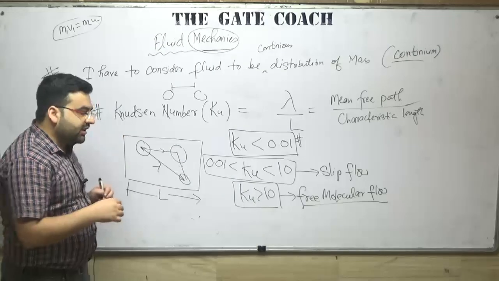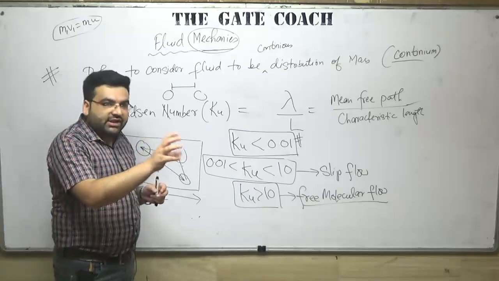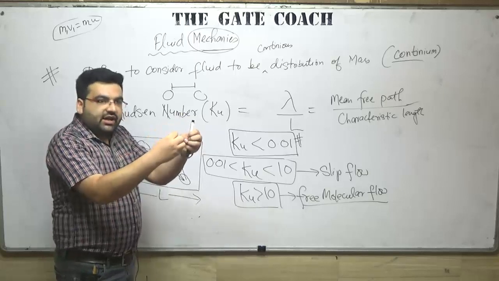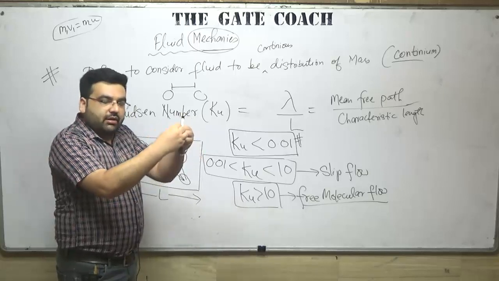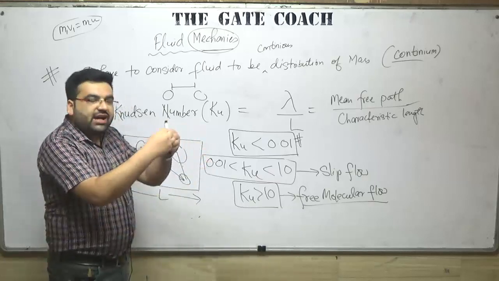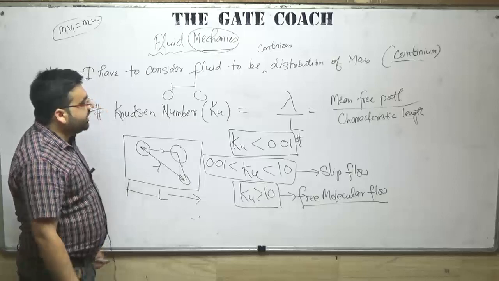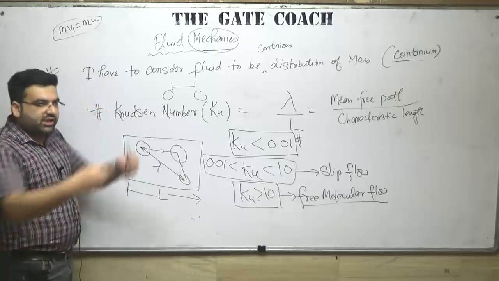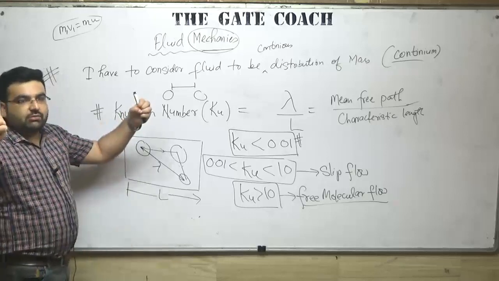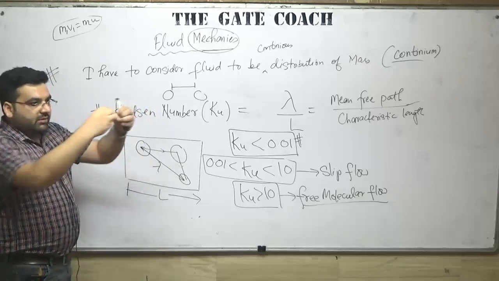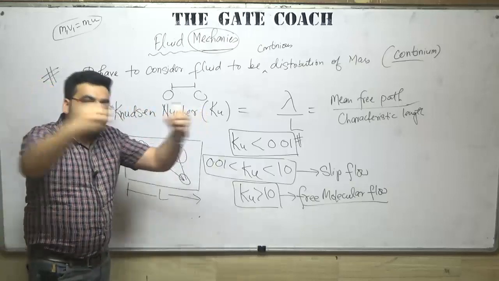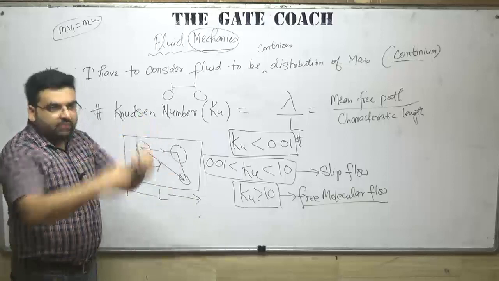As far as liquids are concerned, they have some mass, but the velocity between two particles is not high, and the distance is also very small. So the property of liquid is not because of molecular transfer, but because of hydrogen bonds, if water is being used, or intermolecular forces, because the molecules are very close to each other. Gas molecules are very far from each other, so intermolecular forces are very small, but when they collide, they constitute the momentum transfer.